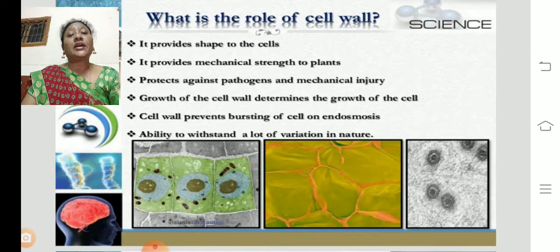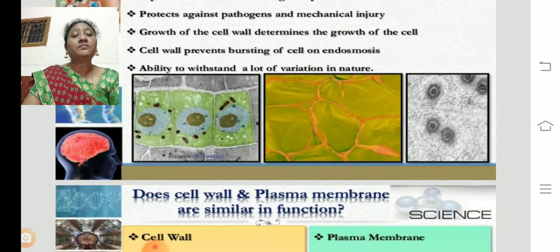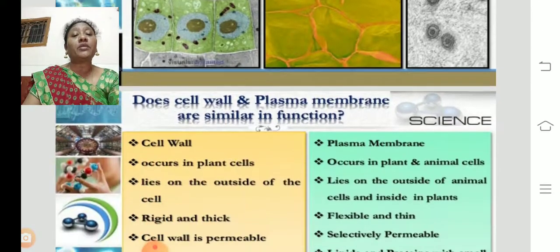For example, if you keep fruits or vegetables in water for one or two days, the water will enter and they will bulge out, but they won't burst. But if any animal dies in the water and the dead body remains for a few days, the whole body will decompose and burst, because there is no cell wall. So the cell wall provides the ability to withstand a lot of variations in nature and environmental conditions.